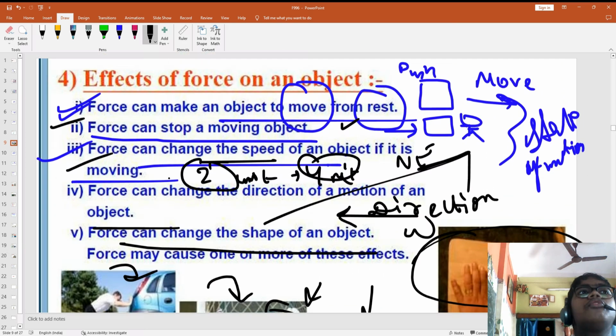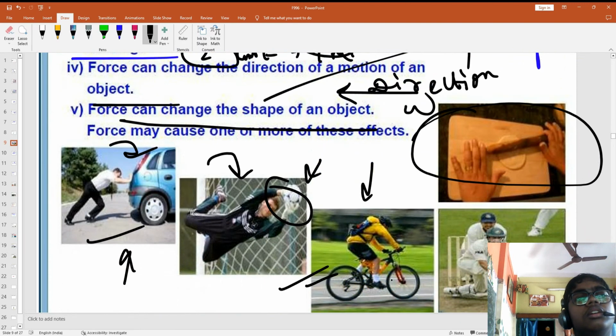Then what? Force can change the speed. So when you are cycling, look at this example. When you are cycling, that time your speed is very low. But when you pedal very fast, the speed becomes fast. Because why? You're applying more force. That's why the cycle is moving fast, because its speed is increasing. So more force, more speed.